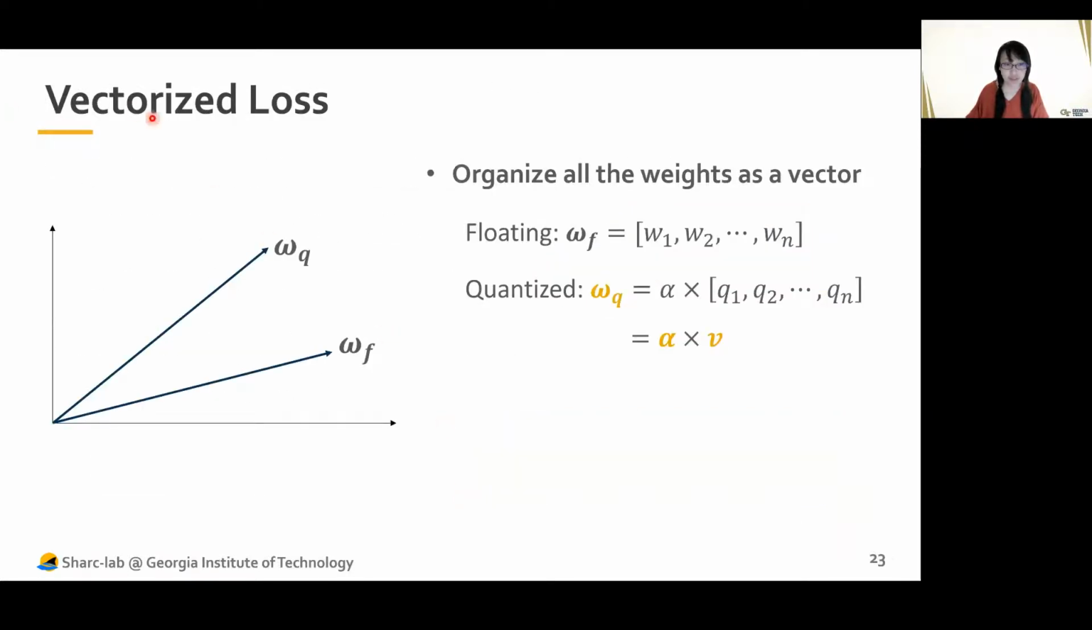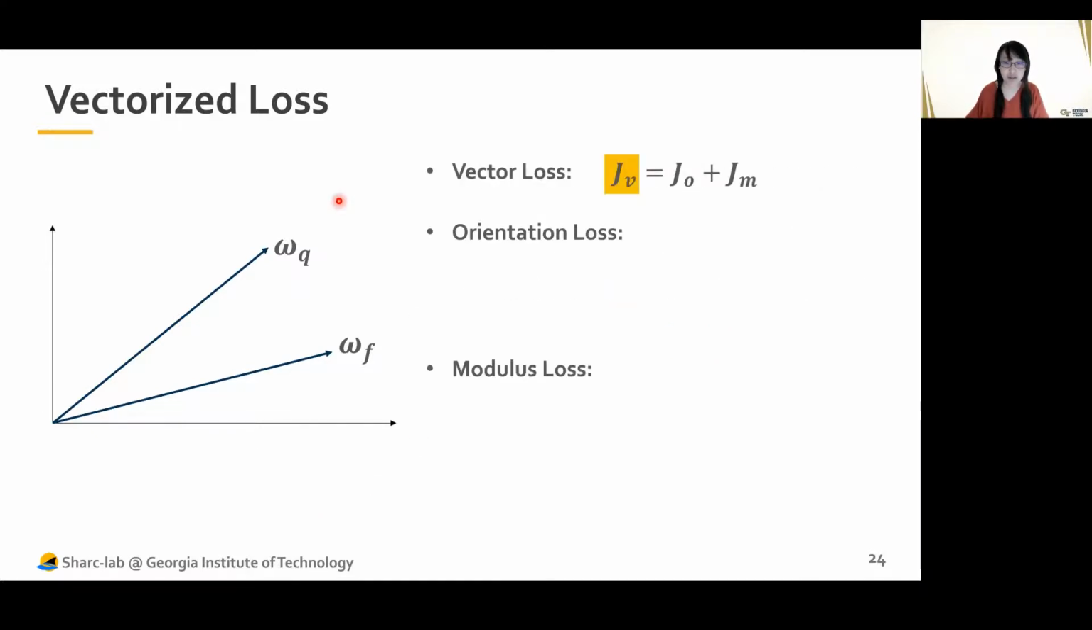So what does this vectorized loss mean? We already know that we can organize all the weights as a vector. For example, this omega f for floating point weights is a vector, and this omega q for quantized weights is also a vector. The left figure is an illustration of the two vectors, assuming there are only two elements. So we define the vectorized loss, denoted by JV, as a summation of two losses. The first is orientation loss, JO, and the second is modulus loss, JM.